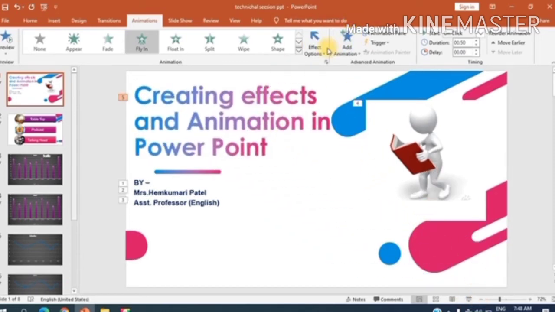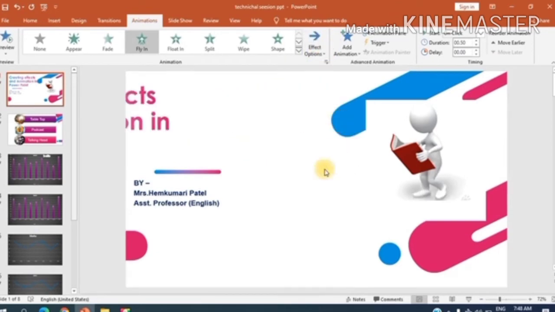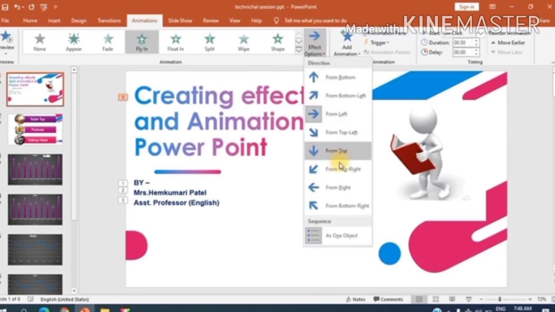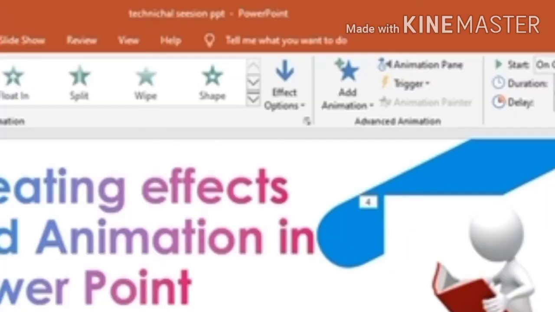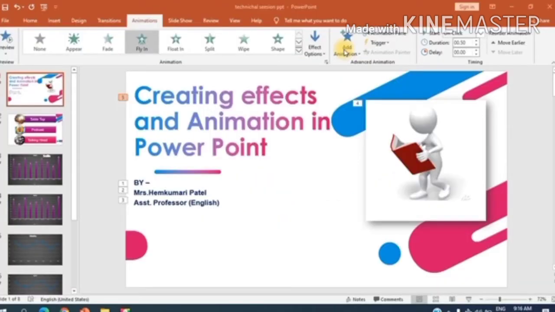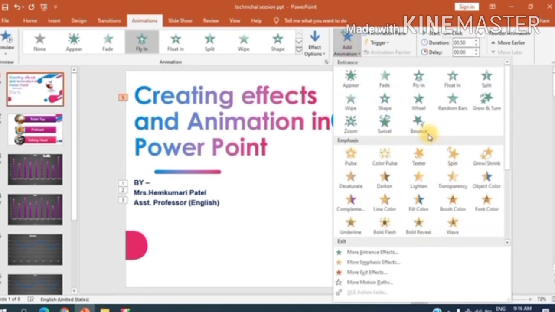And if I want my object to move from any other direction, like from left, take from left. Yes, it is moving from left now. If I want it to move from top, yes, it has come from top. So in this way, we can insert these animations into any selected object or text. Now let's move on to another option, that is add animation. When we click on this option, it seems similar to the animations options which we have seen just now, okay?